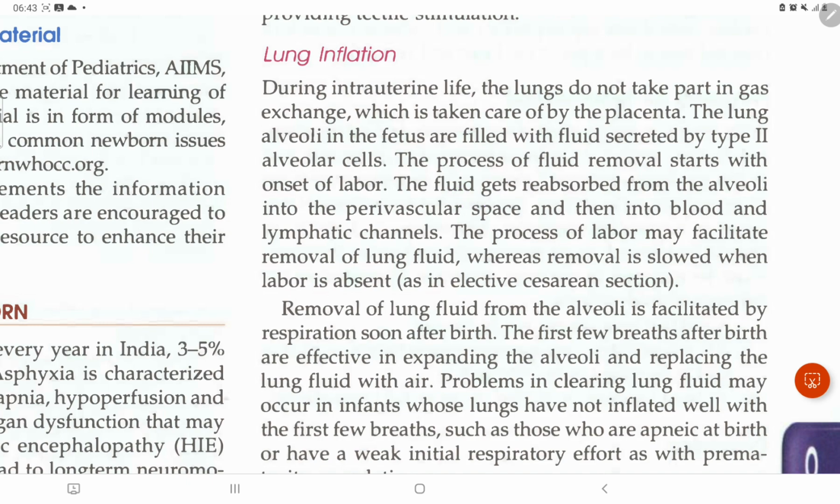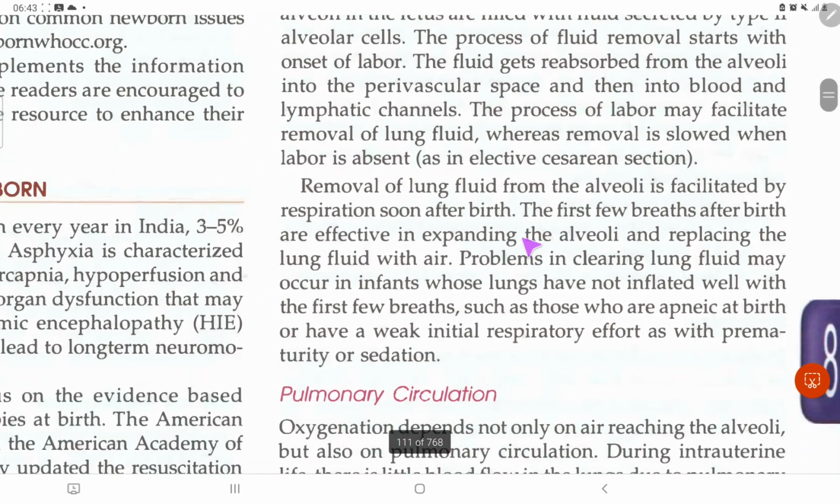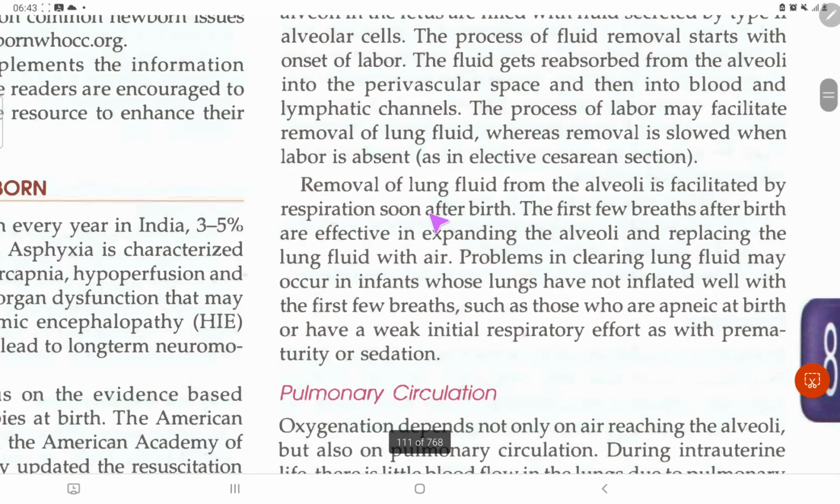The fluid gets reabsorbed from the alveoli into the perivascular space and then into blood and lymphatic channels during labor. If the labor phase doesn't occur, then what happens? The removal is slowed when labor is absent. Removal of lung fluid from the alveoli is facilitated by respiration soon after birth. The first few breaths after birth are effective in expanding the alveoli, replacing the lung fluid with air. Problems in clearing lung fluid may occur in infants whose lungs have not inflated well with the first few breaths.